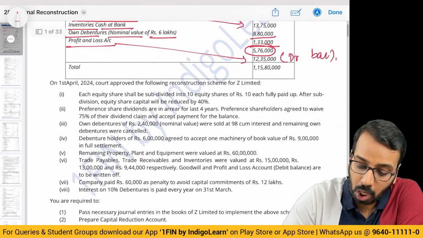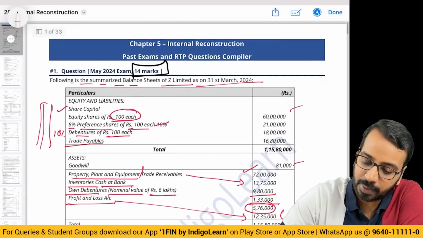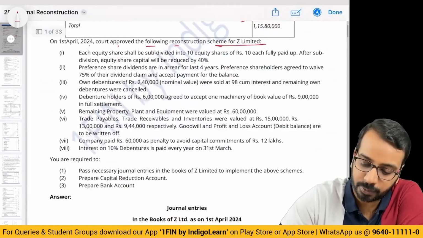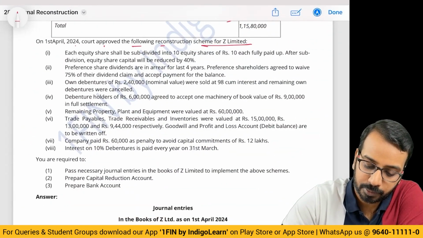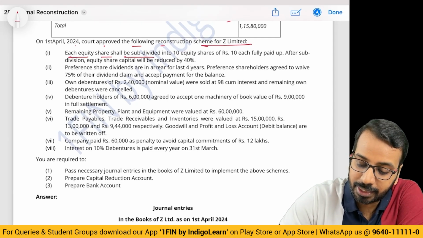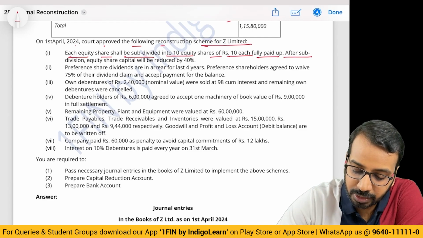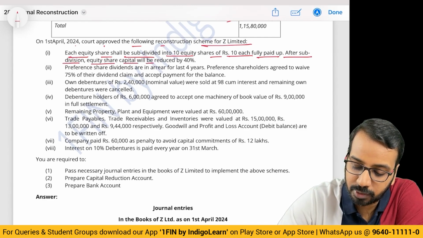Now, on 1st April, the court approved the following reconstruction scheme for Z Limited. This is the balance sheet as on 31st March; on 1st April, the court has approved. What is the approval? Equity shares shall be subdivided into 10 equity shares of rupees 10 each, fully paid up. After subdivision, equity share capital will be reduced by 40%.